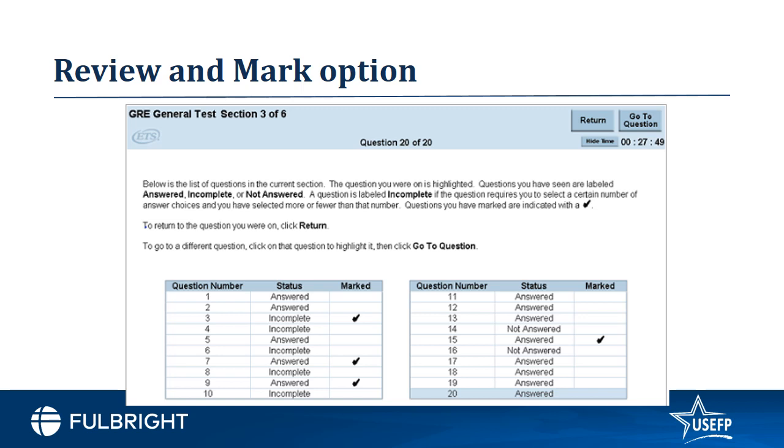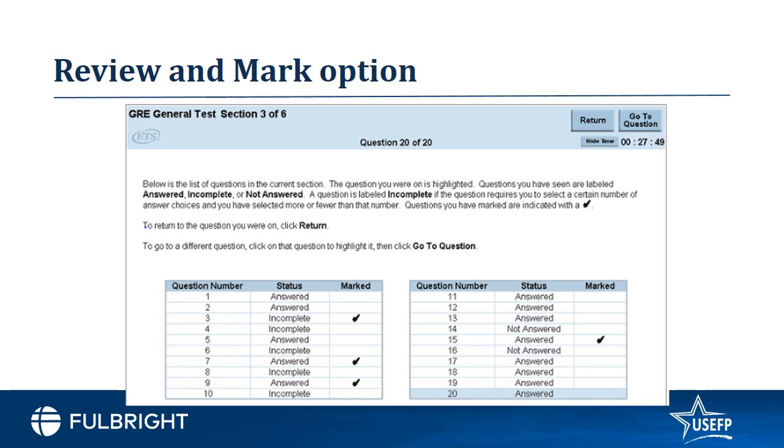This is a snapshot of the page that you will see at the end of each section. If you look at the table, it gives you the 20 questions and it gives you the status of each question and whether a question has been marked or it's unmarked. At the top, where you have return and go to questions, in the question page, you will have an option to mark a question.